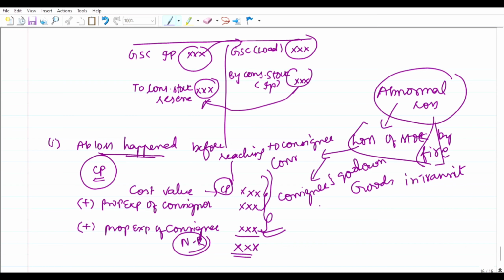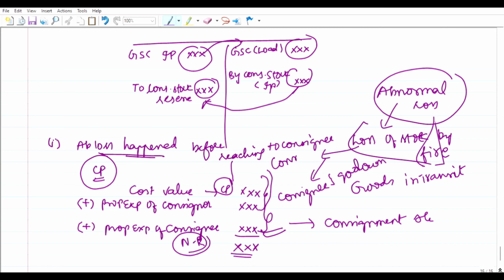If you calculate it, you have to credit it to the consignment account.